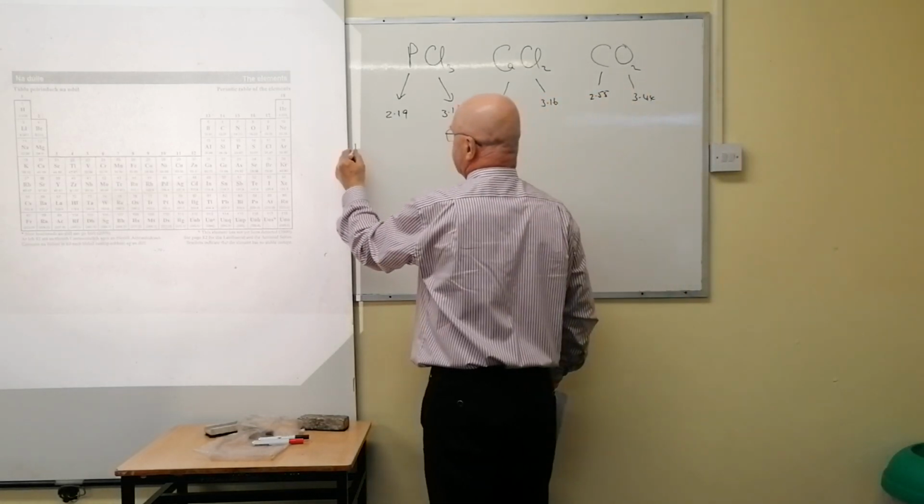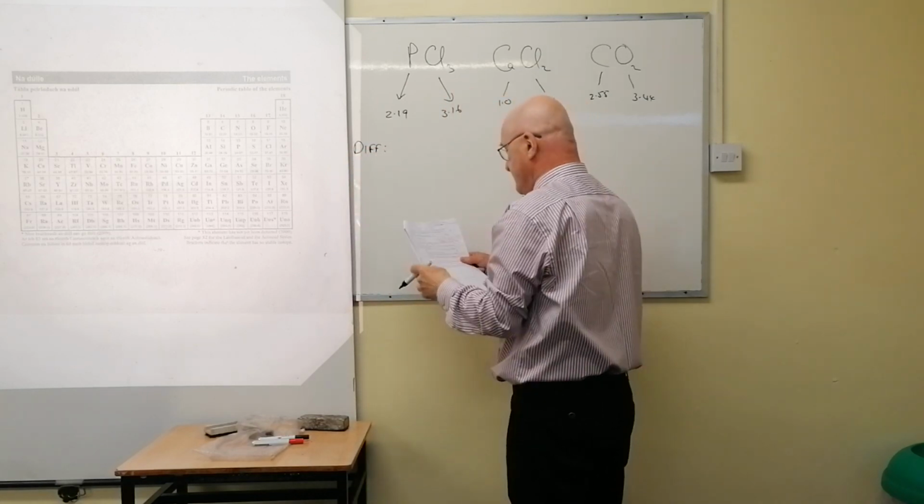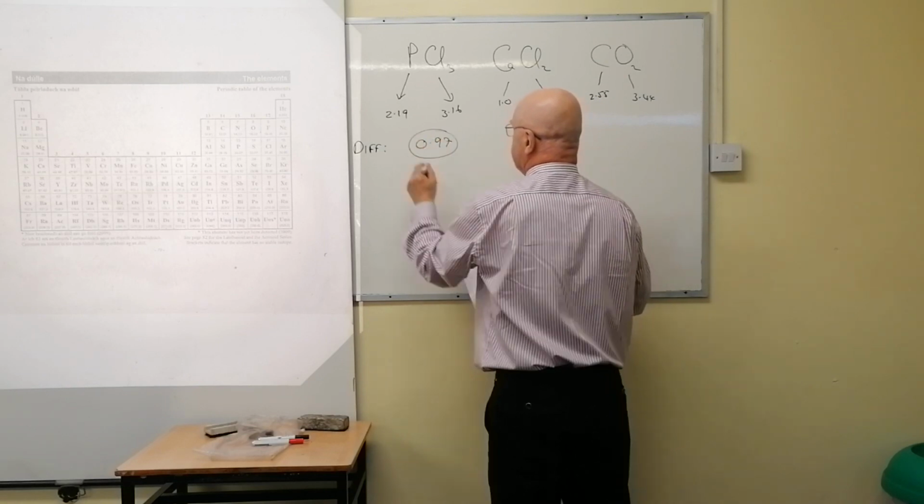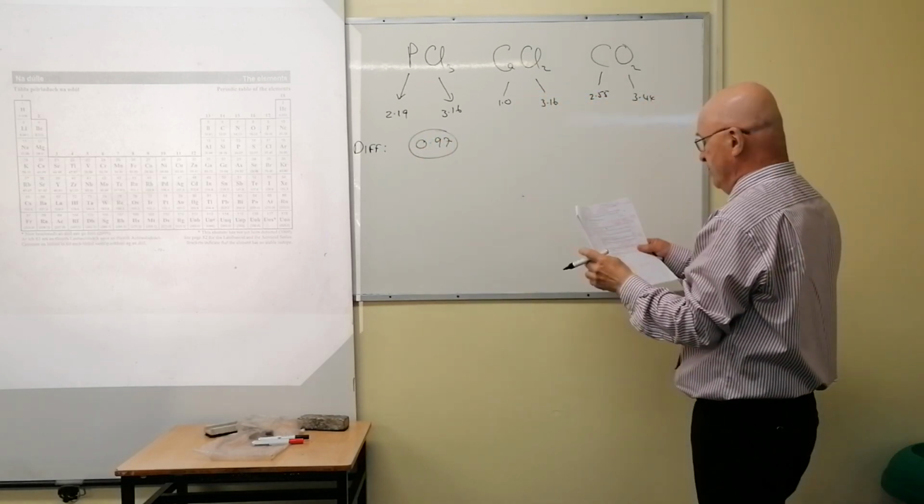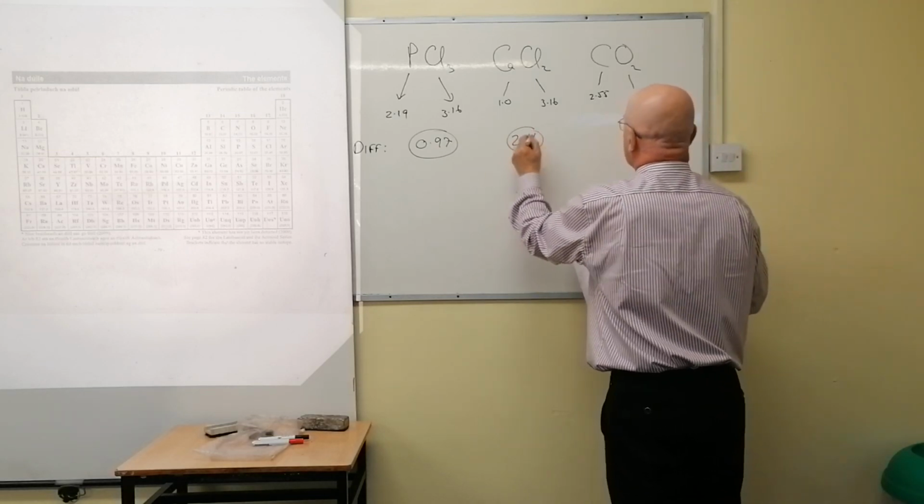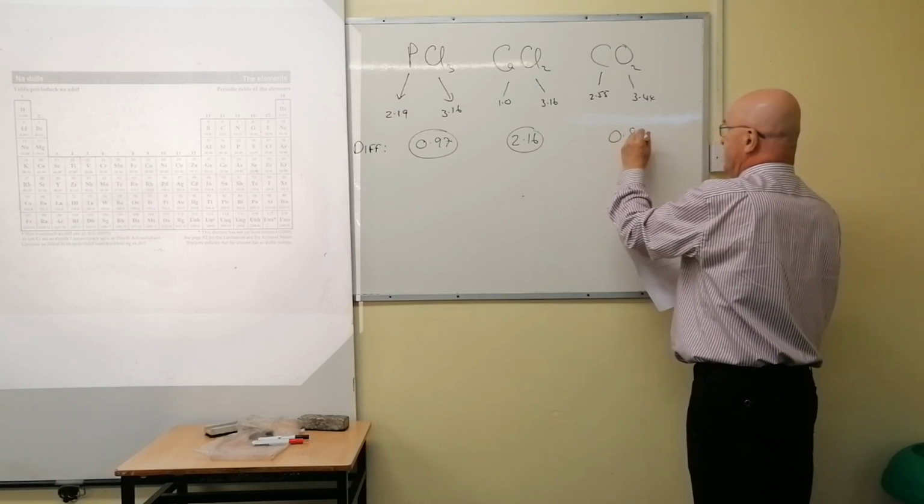So the difference for each of them, the difference for the first one is 0.97. The difference in the 2 numbers, 0.97. The difference for the next one is 2.16. And the difference for the third one happens to be 0.89.